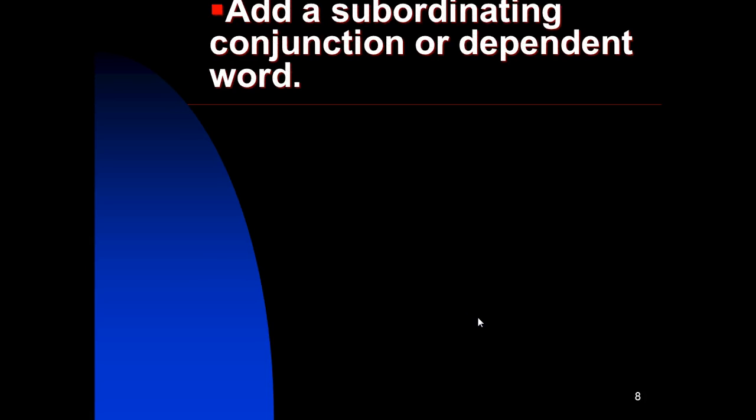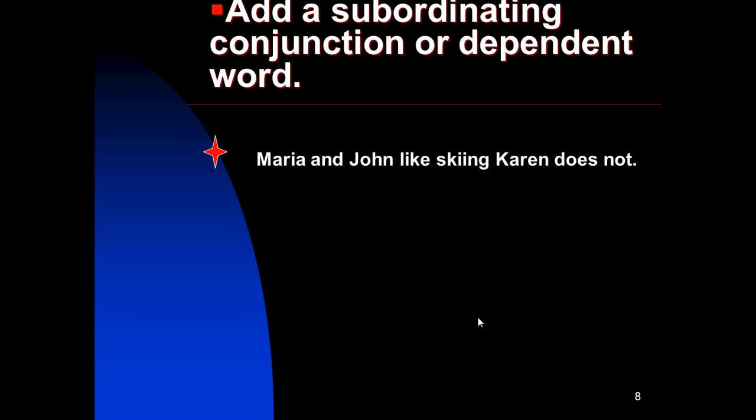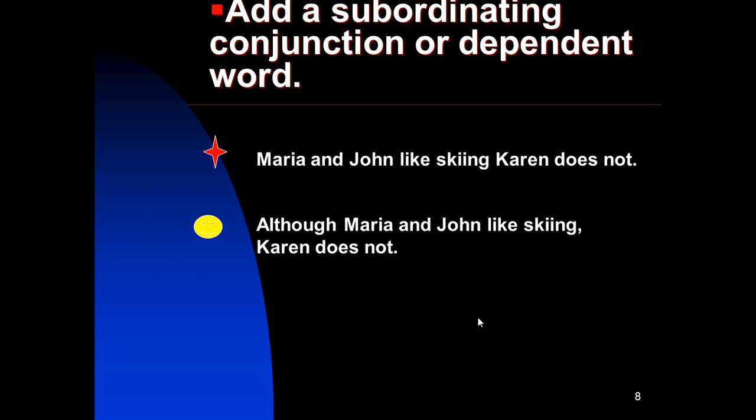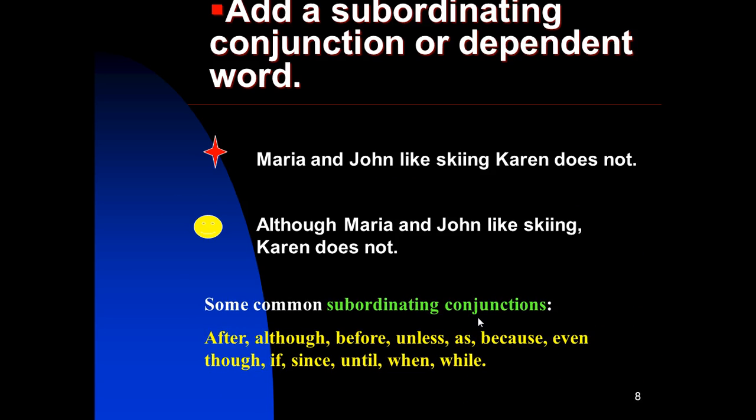Number 4, add a subordinate conjunction or dependent word. Incorrect way: Maria and John like skiing Karen does not. Although, it's a subordinate conjunction. Although Maria and John like skiing, Karen does not. Some common subordinate conjunctions are after, although, before, unless, as, because, even though, if, since, until, when, and why.